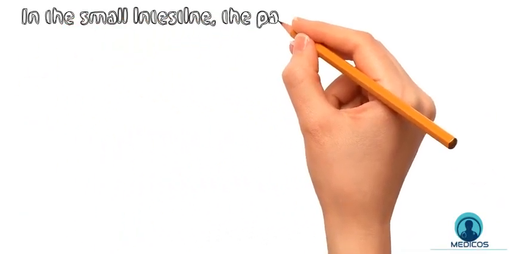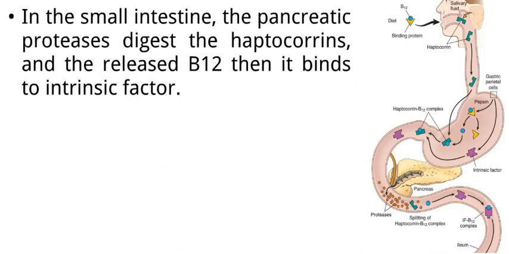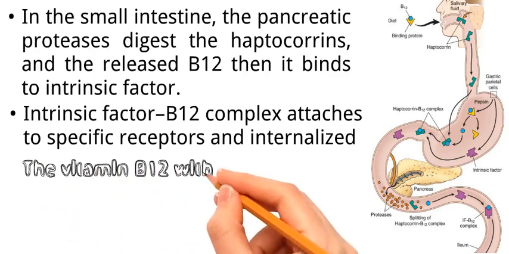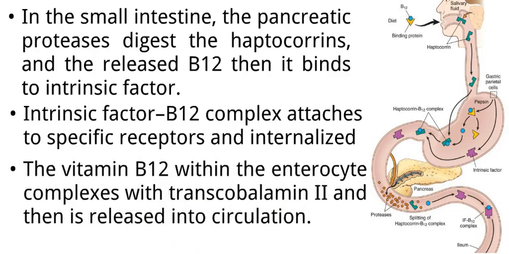In the small intestine, the pancreatic proteases digest the haptocorins, and the released B12 then binds to intrinsic factor, a glycoprotein secreted by the parietal cells of the stomach when food enters the stomach. The intrinsic factor B12 complex attaches to specific receptors in the terminal segment of the small intestine known as the ileum. After the complex is internalized, the B12 within the enterocyte complexes with transcobalamin 2 and then is released into circulation. So absorption of vitamin B12 requires intrinsic factor, which is secreted by the parietal cells of the fundic mucosa.